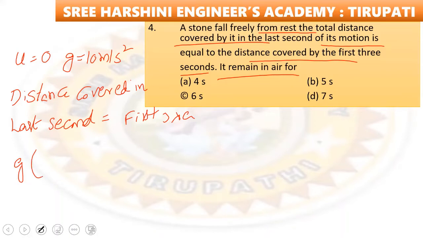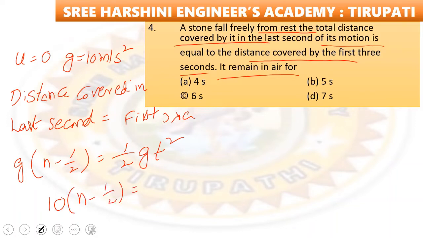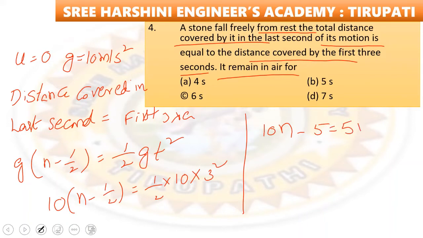G into n minus 1 by 2 is equal to half g t square. Just substitute the values. 10 into n minus 1 by 2 is equal to half into 10 into how much t? 3 seconds, right? That means 3 square. So that equals 10n minus 5 is equal to 5 into 9.